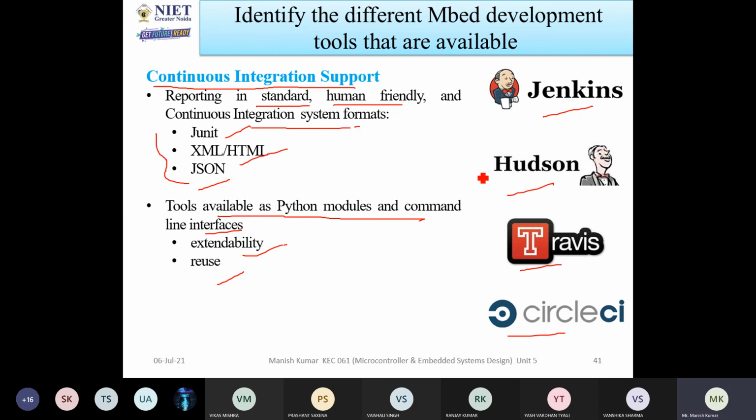If any problems are there, you can just go to the developer community and type a message. After typing the problem, anybody there will respond to you as soon as possible. So this identifies the different embedded development tools that are available in Mbed OS. If you have any query, if you have any doubt, please tell me.